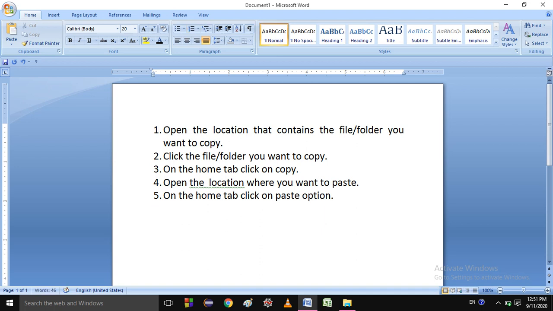Next heading is moving a file or folder. What does it mean? It means you can move a file or folder from its current location to another location. The steps, I'm not going to write these steps; just listen to my voice. First step is open the location that contains the file or folder you want to move.